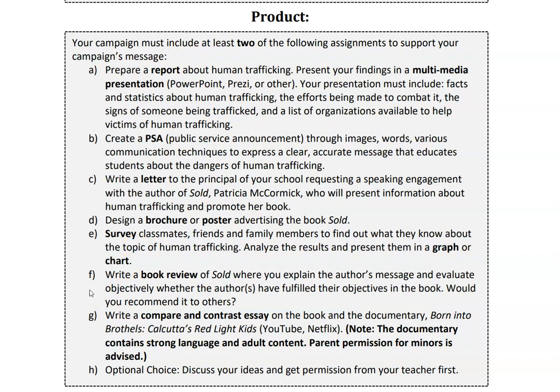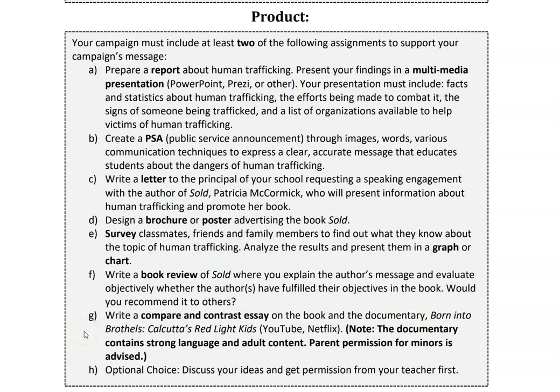Option F is a book review. Just like when movie critics watch movies or food critics eat food and they give these critiques or reviews of the movies or the food that they eat, you are going to be doing the exact same thing for Sold. So basically you will have to read it and provide a review or a critique of why or why not someone should read it.